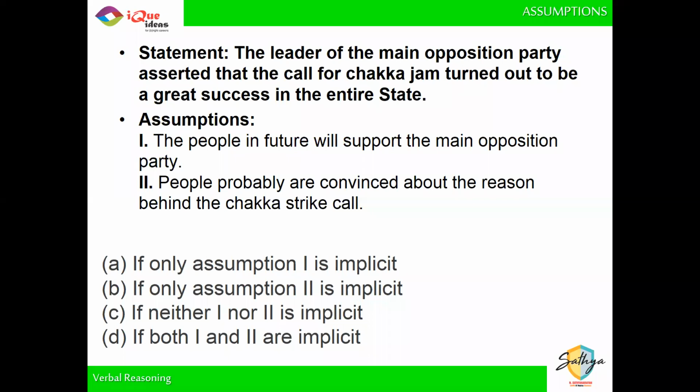Now, second, if people are probably convinced about the reason behind the strike, then I will claim that it is a success. But if I don't assume that people are convinced about the reason of the strike, then how can I say that the strike was a success? If I have called for a strike and if I'm assuming that people are convinced about the reason, then I will say, yes, the reason was convincing, so it is a successful strike. But supposing I don't assume that people are convinced about the reason, then how can I say that this strike was successful? So the second one definitely has to be assumed.